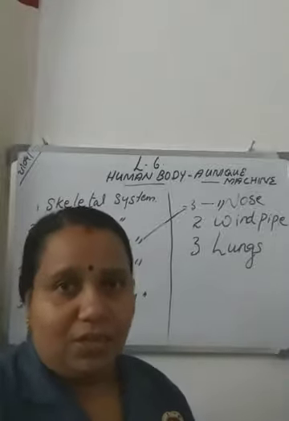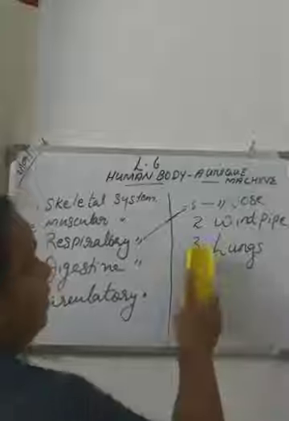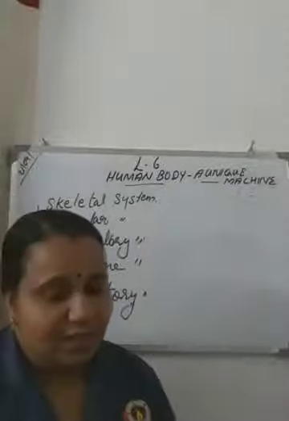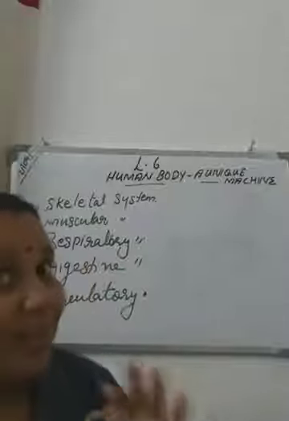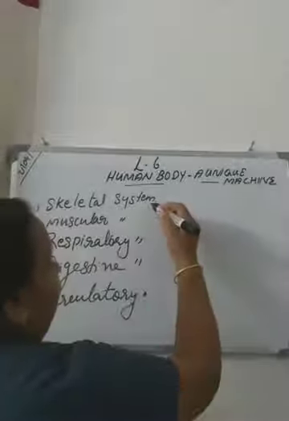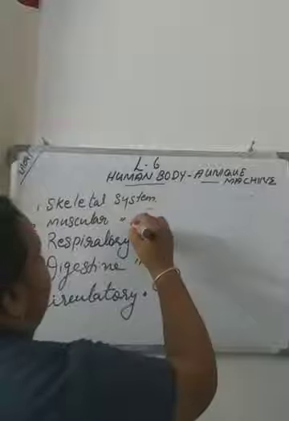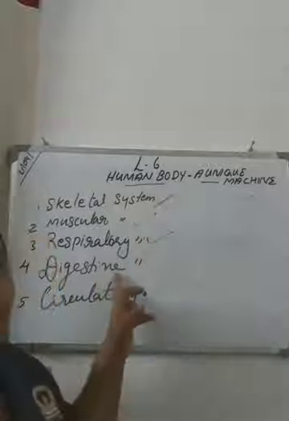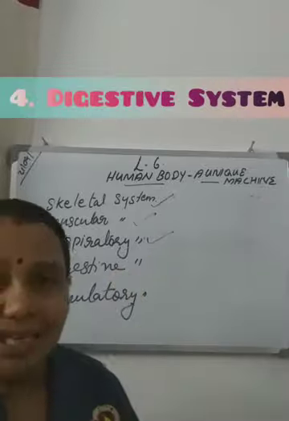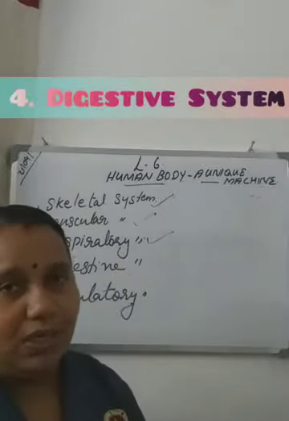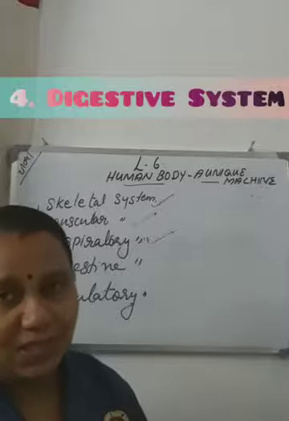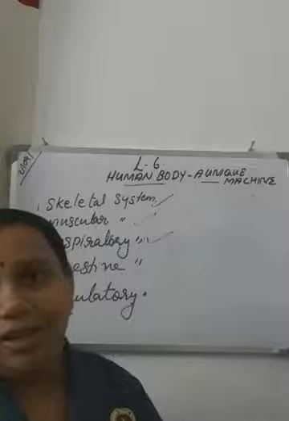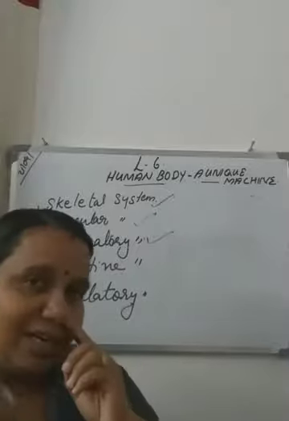Okay, that's all about the respiratory system. So next system is, how many organ systems are in our body? 8. Which ones did we study? Skeletal system, muscular system and respiratory system. Then fourth one is the digestive system. What is that? Digestive system. Digestion, that word is related with our food. This digestion is related with the food.